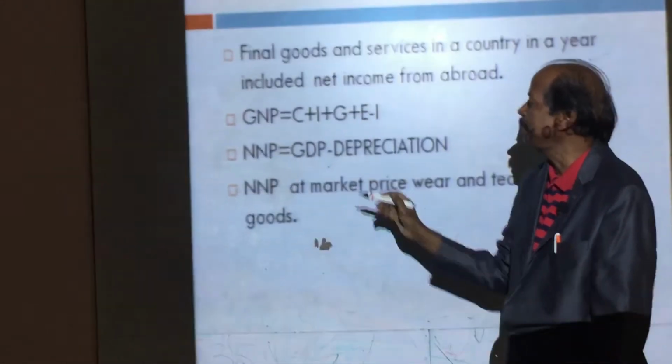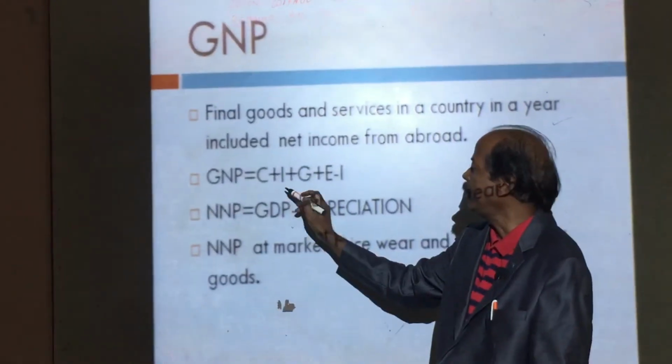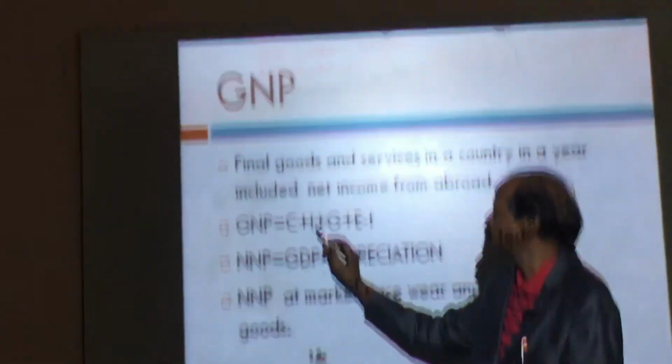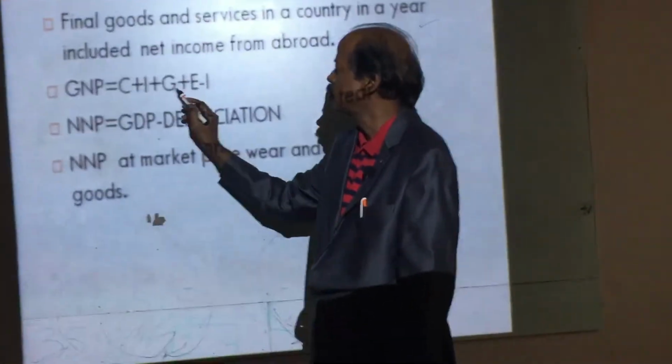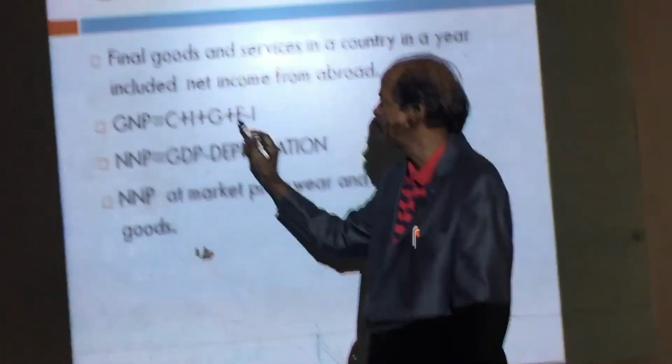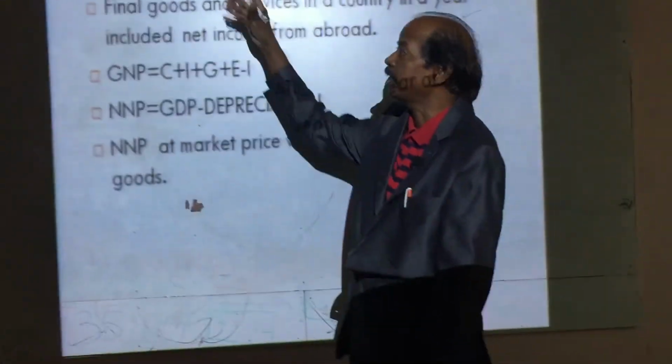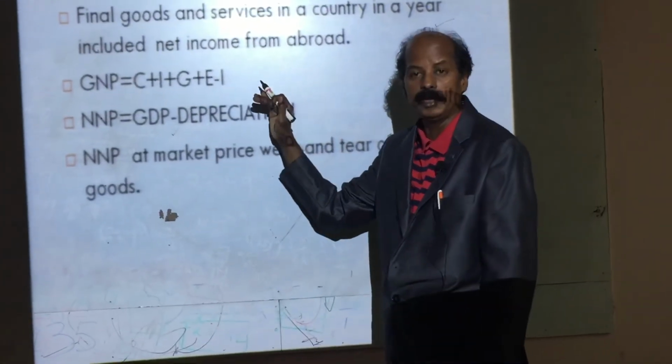So in GNP, total consumption goods, total investment goods, total government expenditure, and net income from abroad are included, unlike in the case of GDP. So that is called GNP.